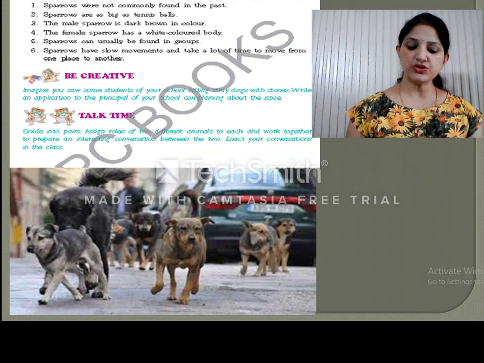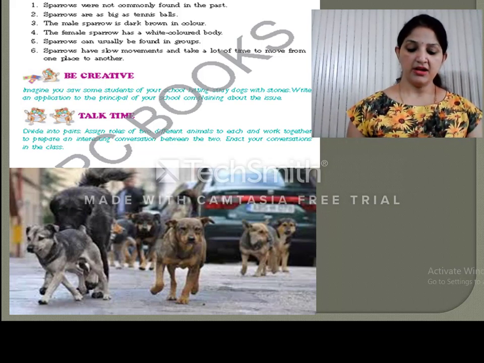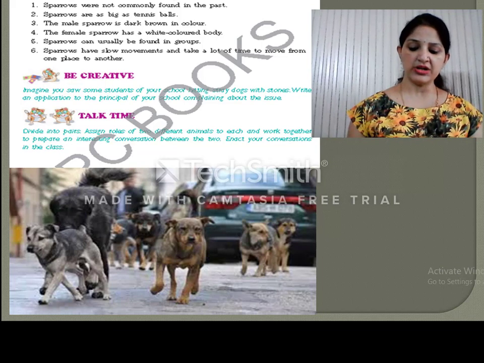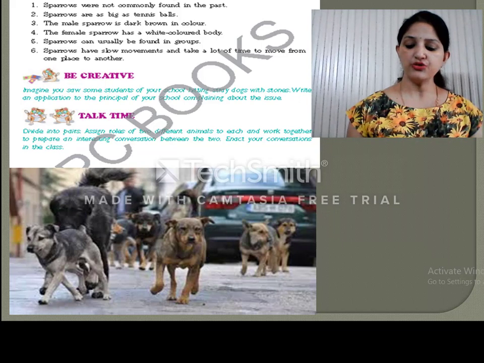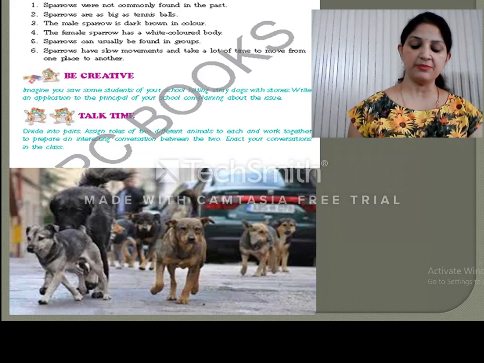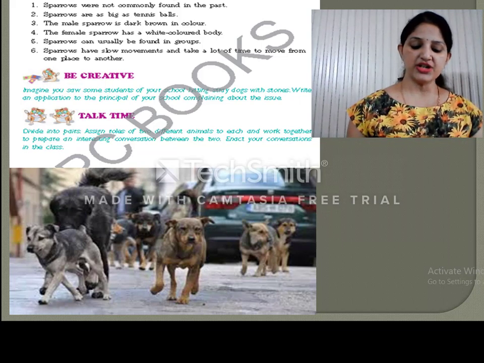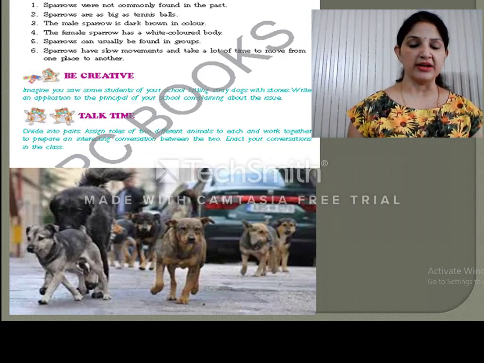The house sparrow used to be a common bird found everywhere. It is a small bird, not bigger than a tennis ball. The male sparrow is dark brown in color, whereas the female is light brown in color. Sparrows are usually found in groups. A few years ago, this bird was thought to have no living members. However, with the efforts and care by human beings, we are again able to see these tiny birds. It chirps in the gardens with quick movements.